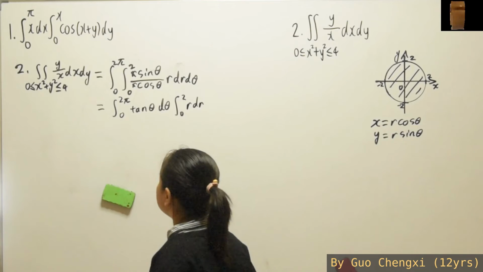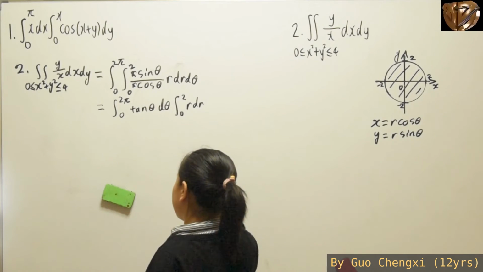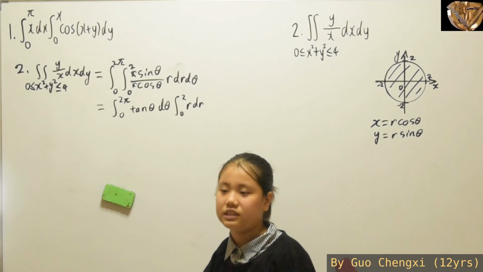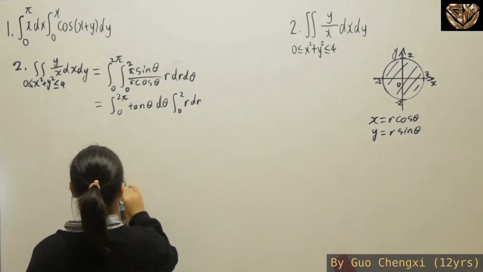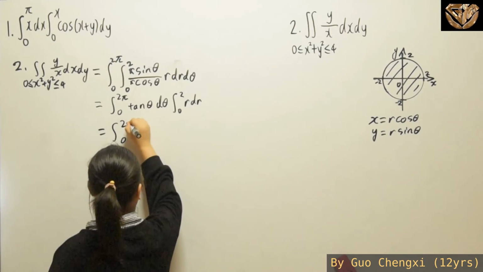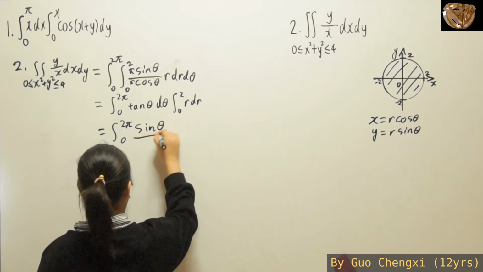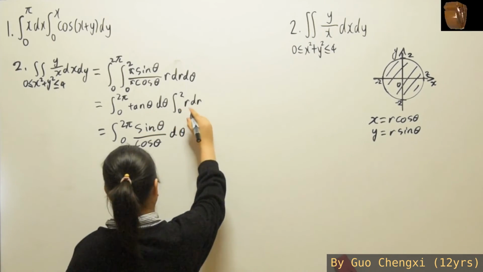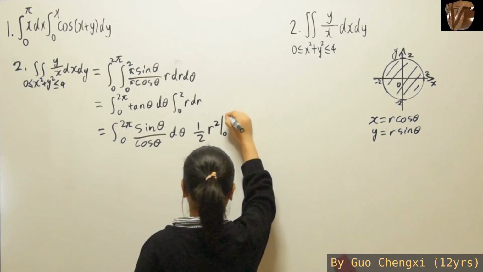For this part, you can choose to integrate tangent directly, since tangent integration is basically secant squared. Tangent is basically sine over cosine, so we have sine theta over cosine theta d theta. Then for the r, we're going to have half r squared from 0 to 2.